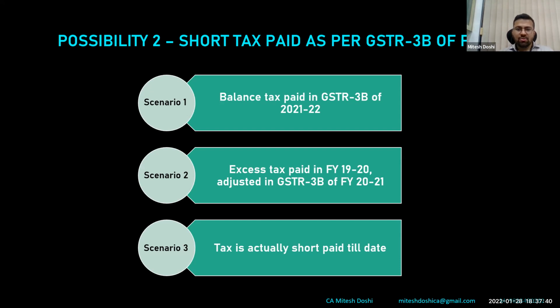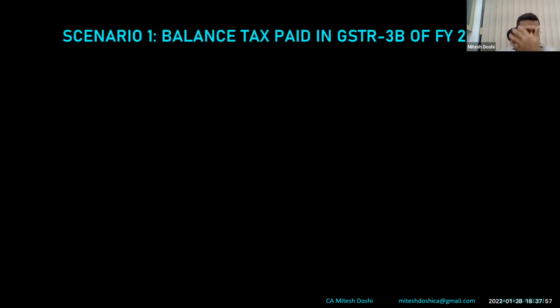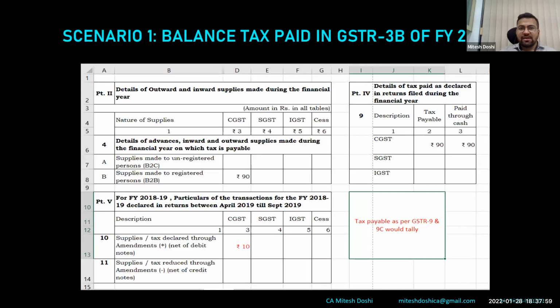So in that case, there's no need to worry. Third is, actually I have paid short till date. In that case, I have to pay through DRC 03 ideally, if the time for disclosing it in subsequent 3B from April to September is gone. In the present situation, it is already gone. So any findings would be paid through DRC 03.